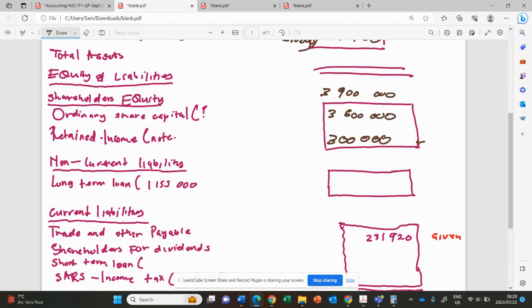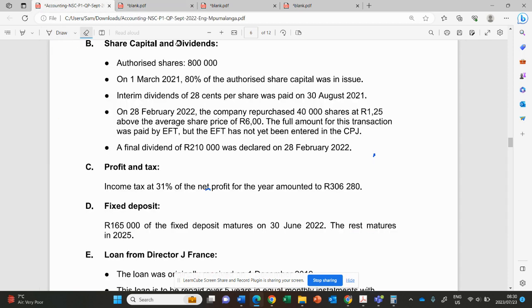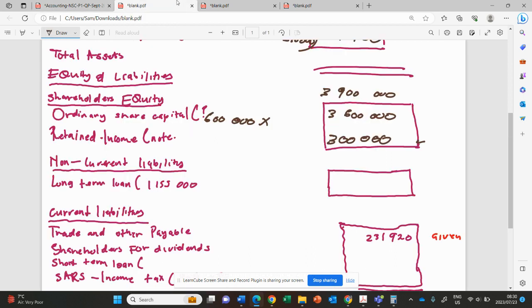Then the second formula that we can use because we are having an average. We are having average and we are having balance at the end. We are having issued shares at the end. So now we can just take issued shares at the end, which is 600,000 shares here, right? Then we just multiply with the average price. What was the average price? Let's check the average price. It's six rand. So it's 6 rand.